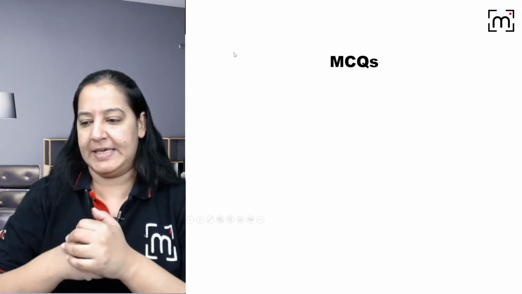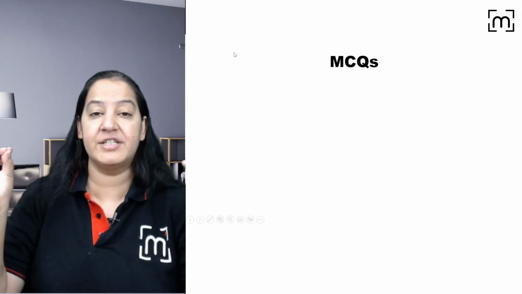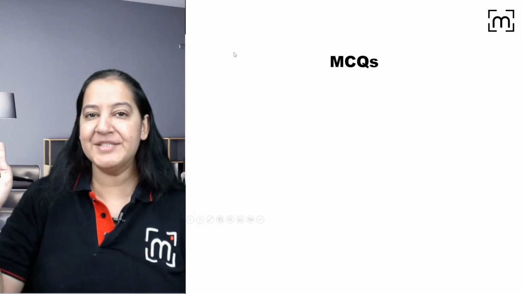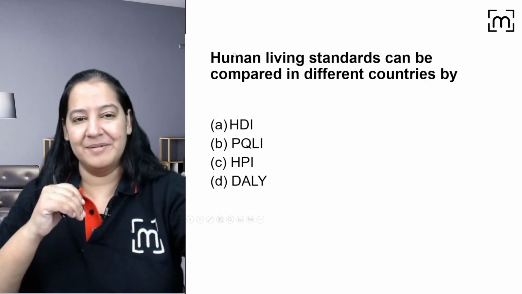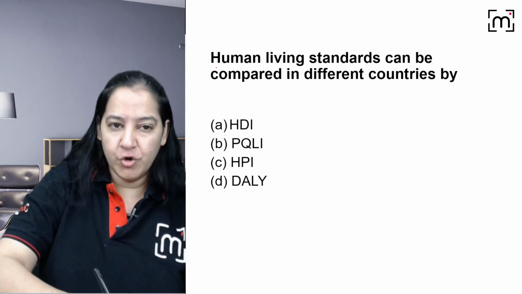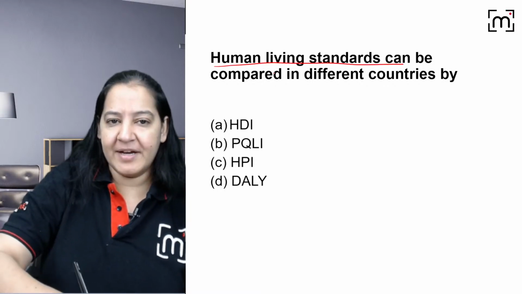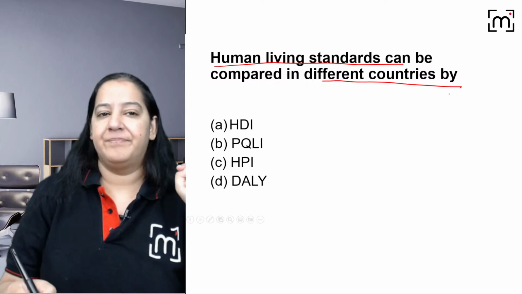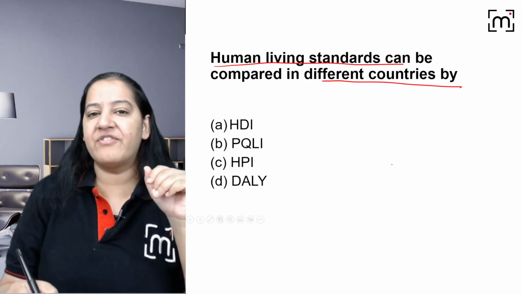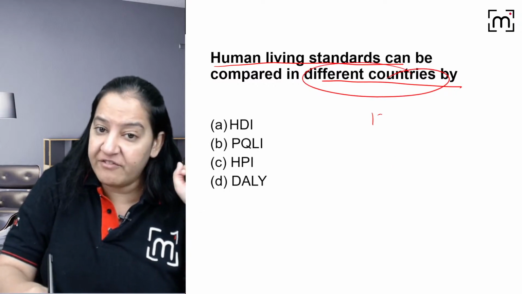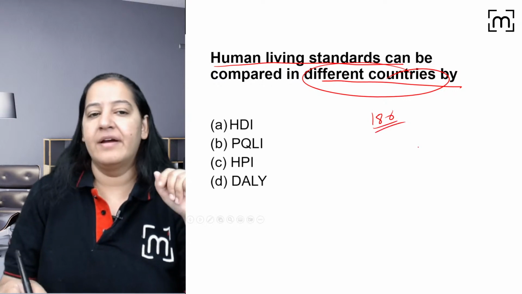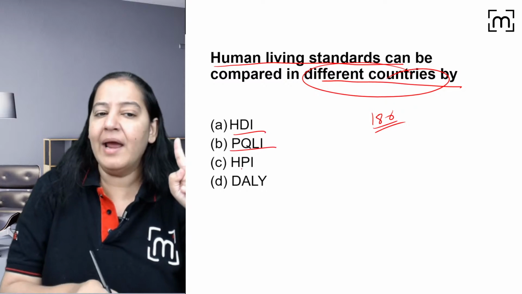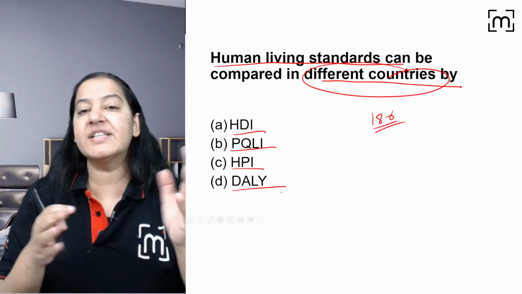We will try some MCQs. If you don't have any doubt, you should answer it. Let me see who is first and who is correct. So read the question and tell me the answer. Human living standards can be compared in different countries by. So we are comparing the quality of life from country to country. We are taking 186 countries into consideration and giving rank to them. So which indicator gives the rank? Is it HDI, PQLI, Human Poverty Index or daily? Which is giving the ranking?